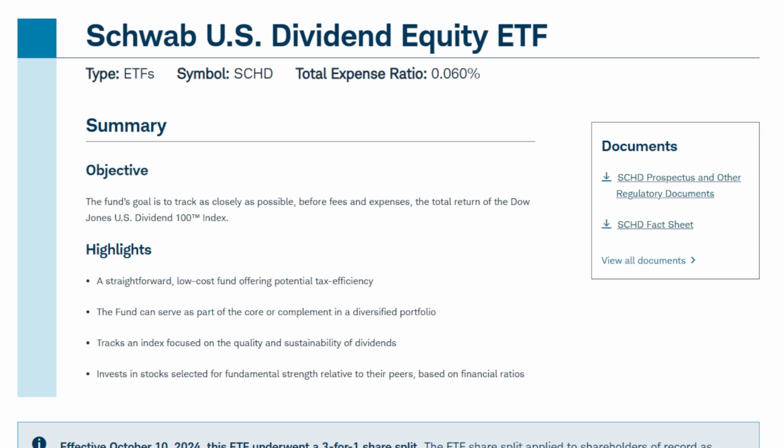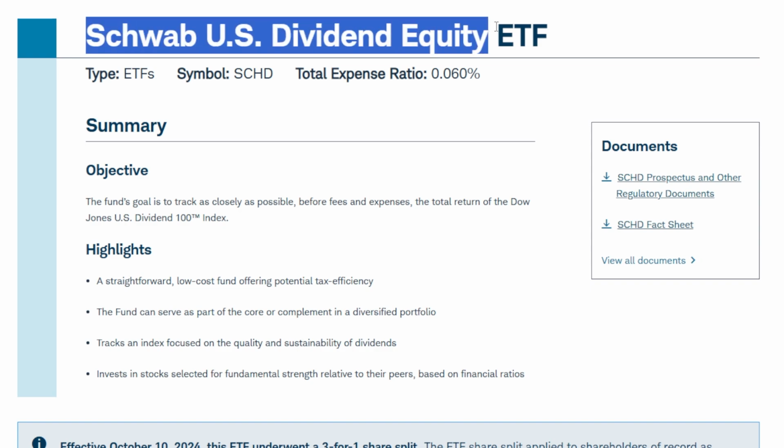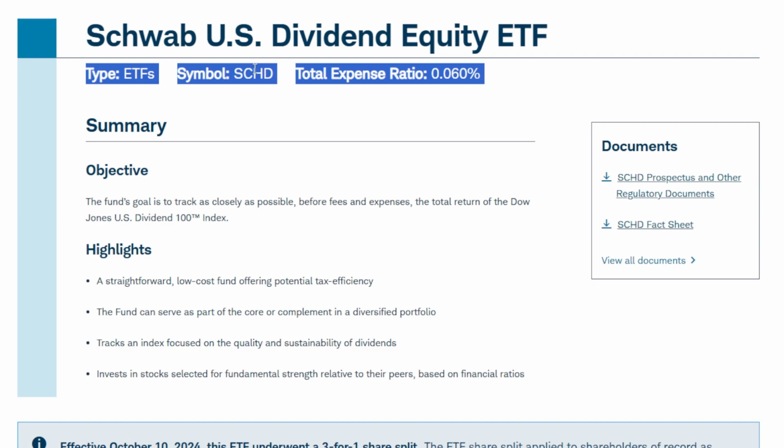Now it's officially that time of year once again where the Schwab US Dividend Equity ETF, known as ticker symbol SCHD, goes through its reconstitution, which it does once a year, where certain names within SCHD are no longer a part of the underlying index and certain names are also added.